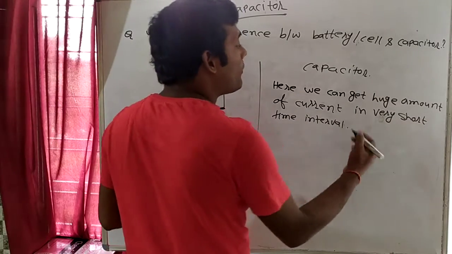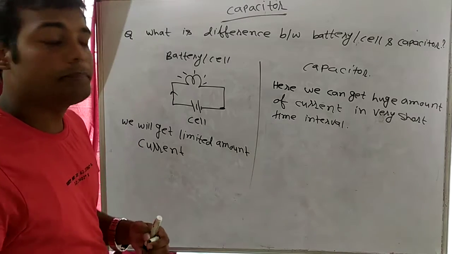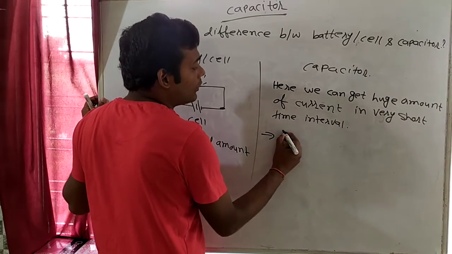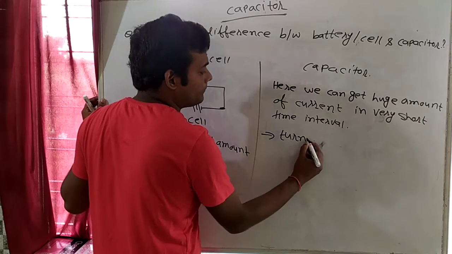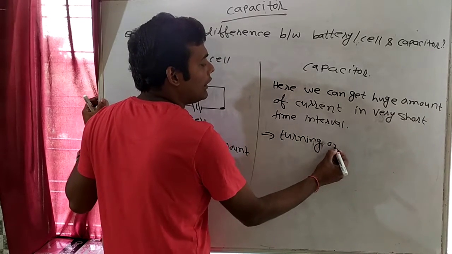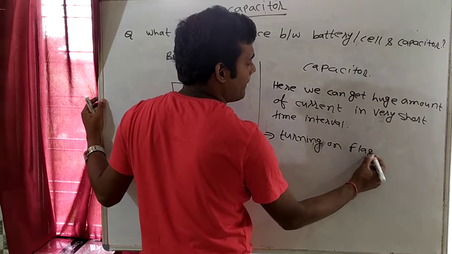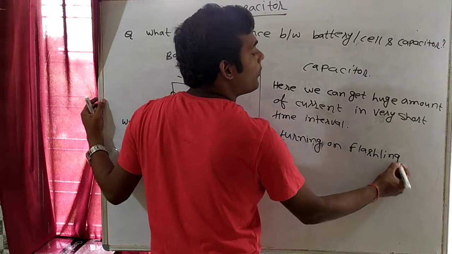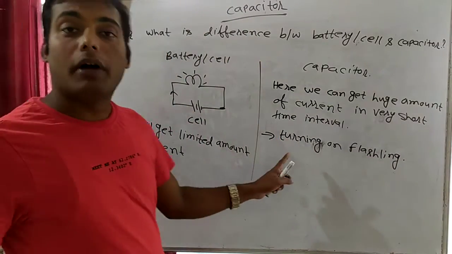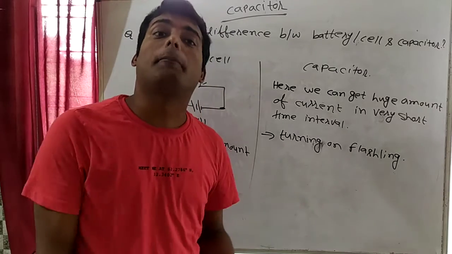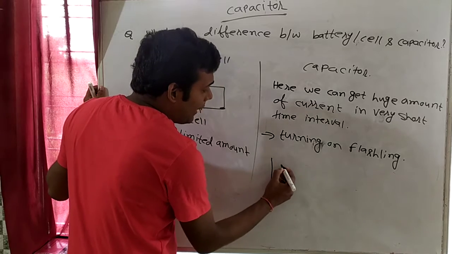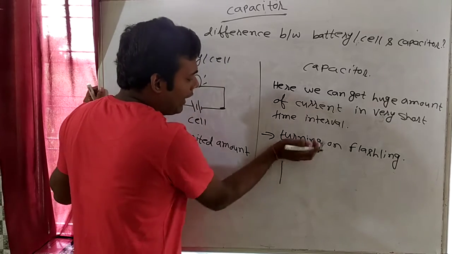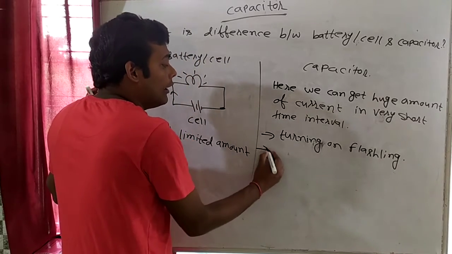Which device requires a very huge amount of current? When you turn on the flash, turning on flashlight, we require a huge amount of current. That's why just beside the camera we are placing a capacitor. अच्छा, how does a capacitor look? Capacitor can be cylindrical. I'm telling you about that.